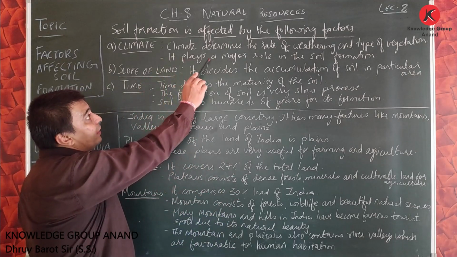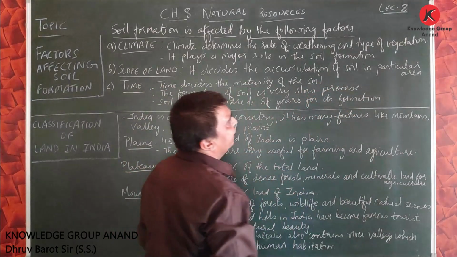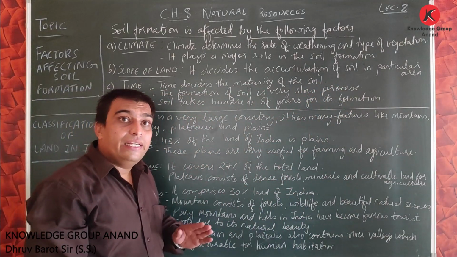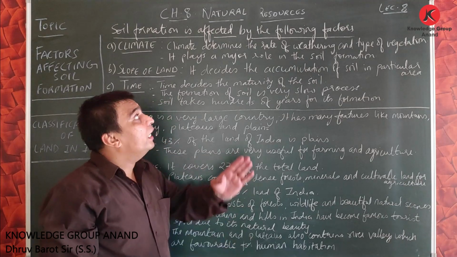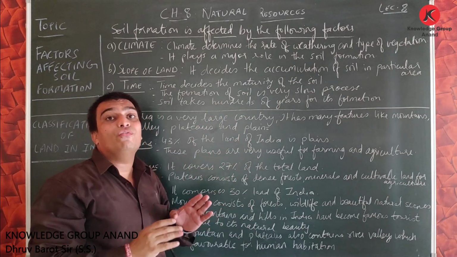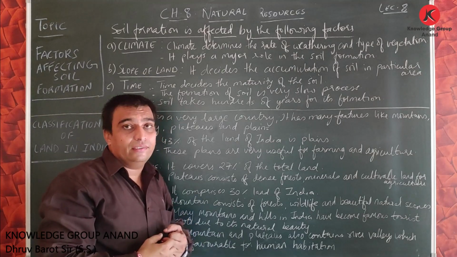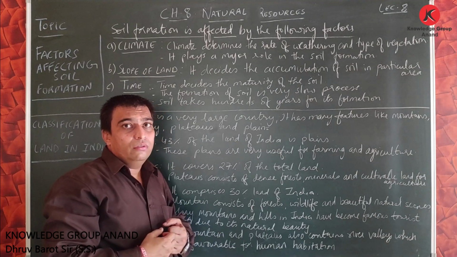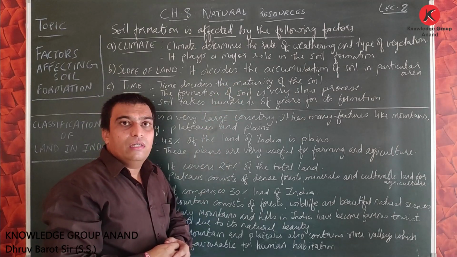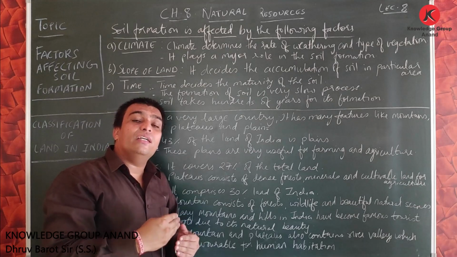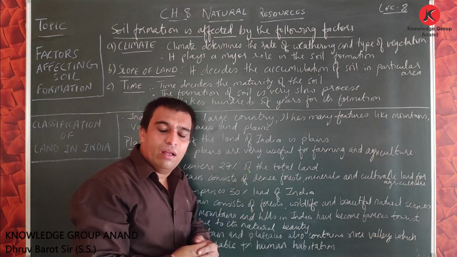So climate determines the rate of weathering and the type of vegetation. It is the climate that plays a very important role in determining the rate of weathering, meaning the rate of appearance of the soil, how that soil appears, its look, its maturity. That is decided by the climate, and climate also plays a major role in the type of vegetation that is grown in that particular area.